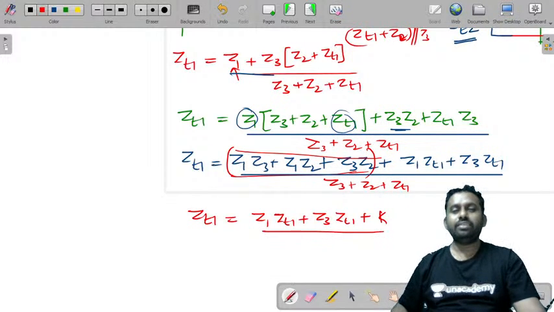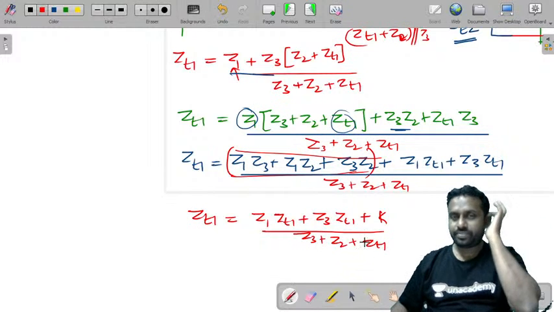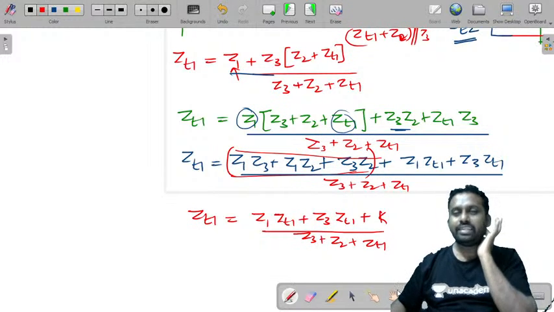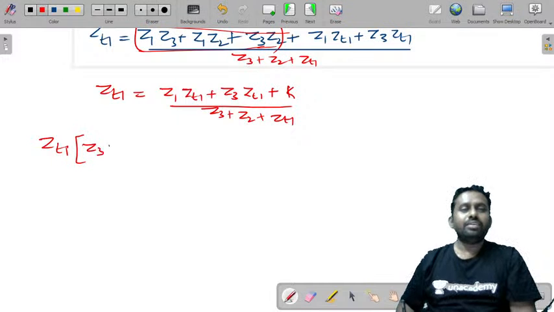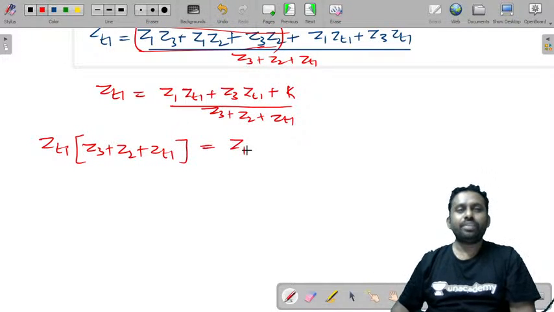So you can write this as ZT1 into, cross multiply, Z3 plus Z2 plus ZT1 is equal to Z1 ZT1 plus Z3 ZT1 plus K.